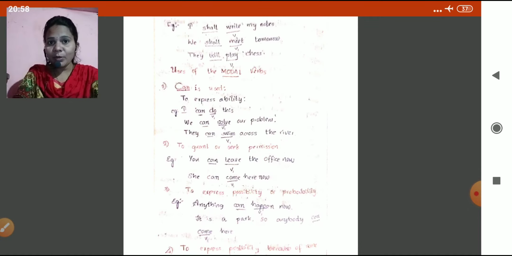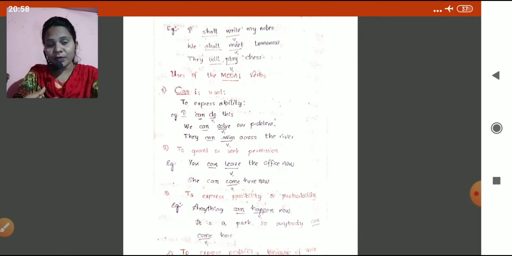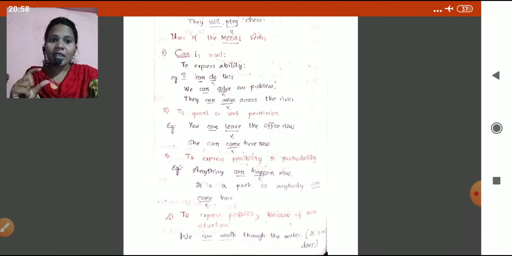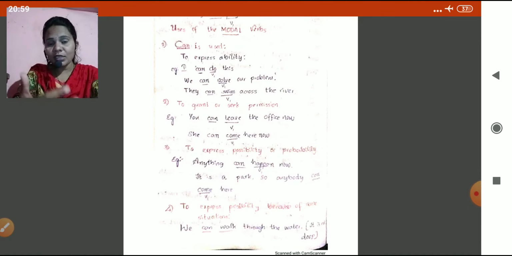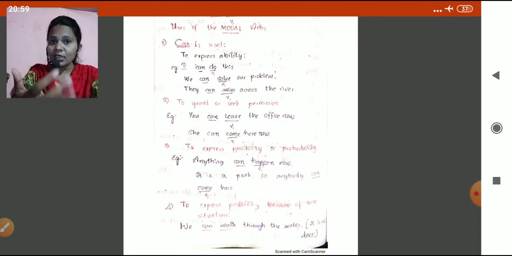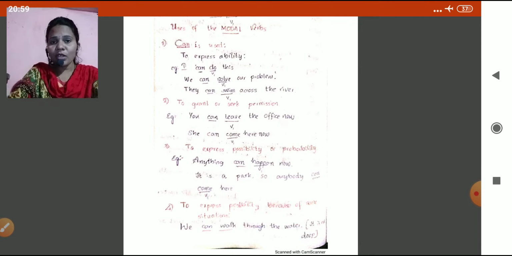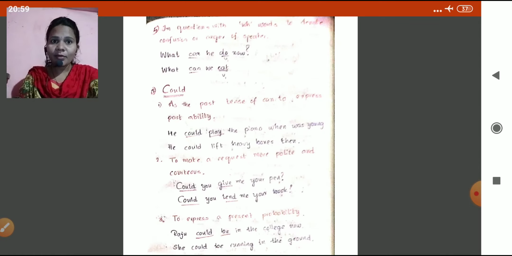Any possibilities, whatever possibilities happen in the future, we can use with the modal "can". It is also used to express possibility because of some situations. Only in certain situations can we walk through the water. Can we walk through the water in the river, children? No. We can swim, no. But if there is less water at the time, we can walk. So in some situations we can use it for possibility. You can go through the water. Water is less. It is not deep. Okay.